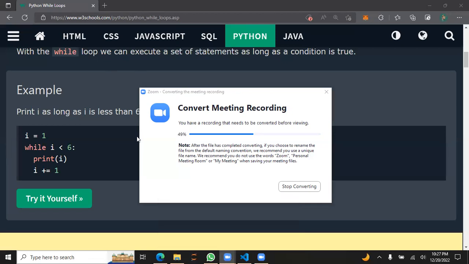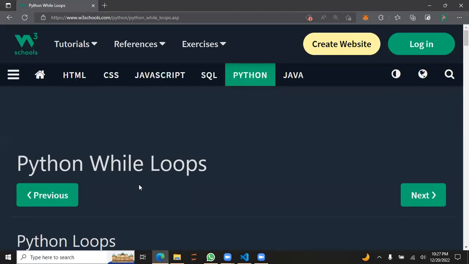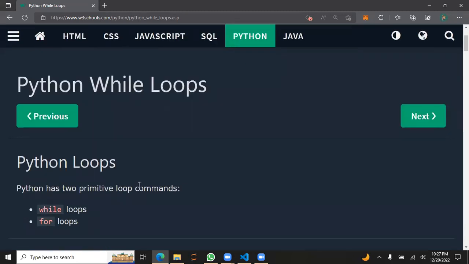Okay, so the next topic is for loops. Any thoughts on this? For loops. A while loop, actually. Sorry, because I thought we just did for loops.